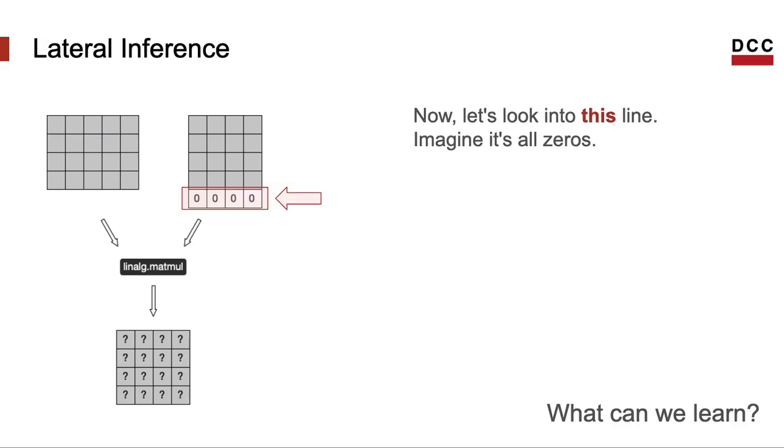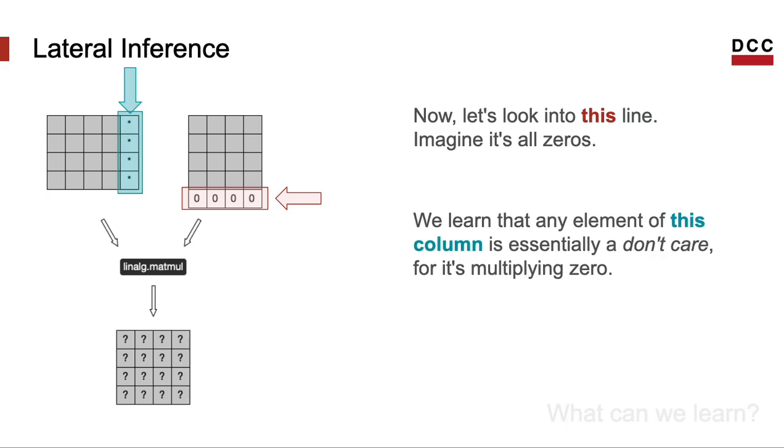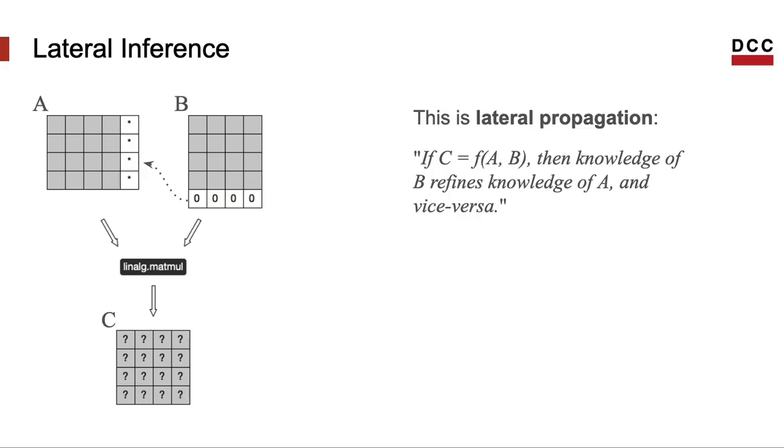Now let's look into this line on the second operand of the multiplication. If we know that it only contains zeros, what else can we infer? Well, essentially, the elements of the last column of the first operand can be anything. These values don't matter for the computation because they will be multiplying zeros anyway. Thus, we can simply treat them as zero as well.